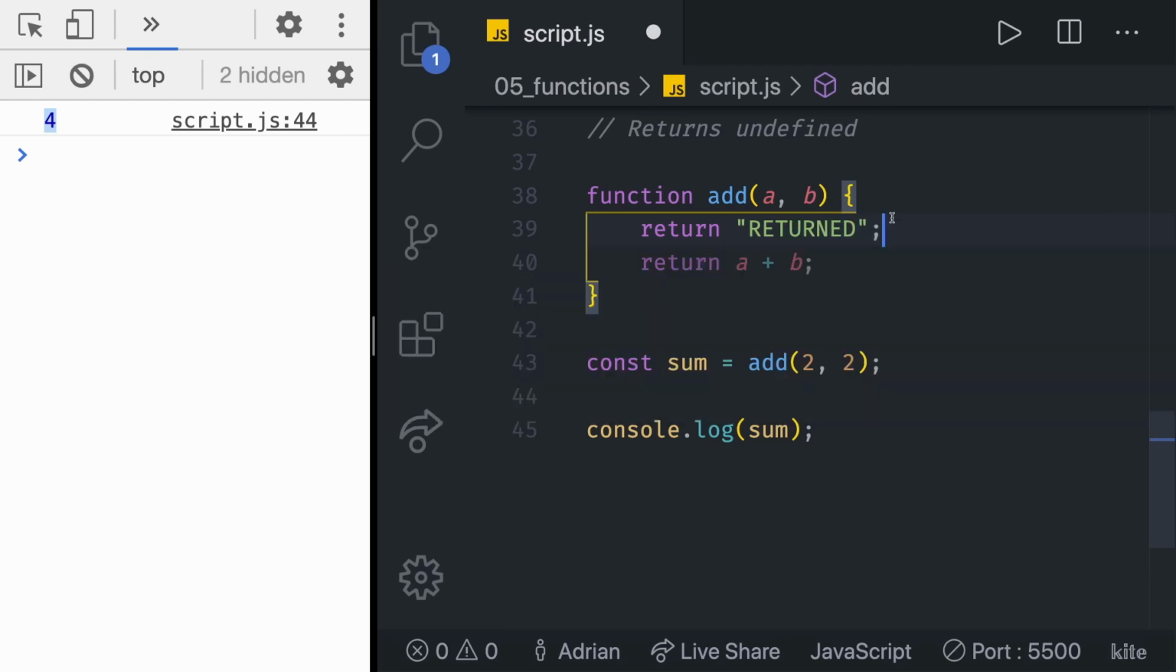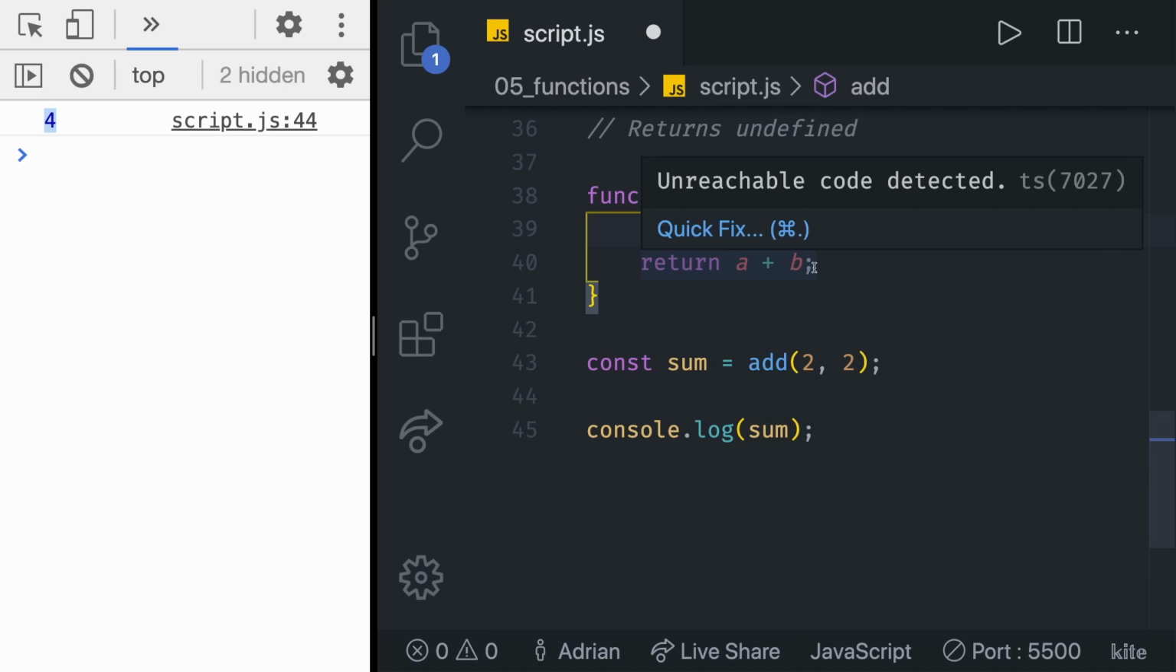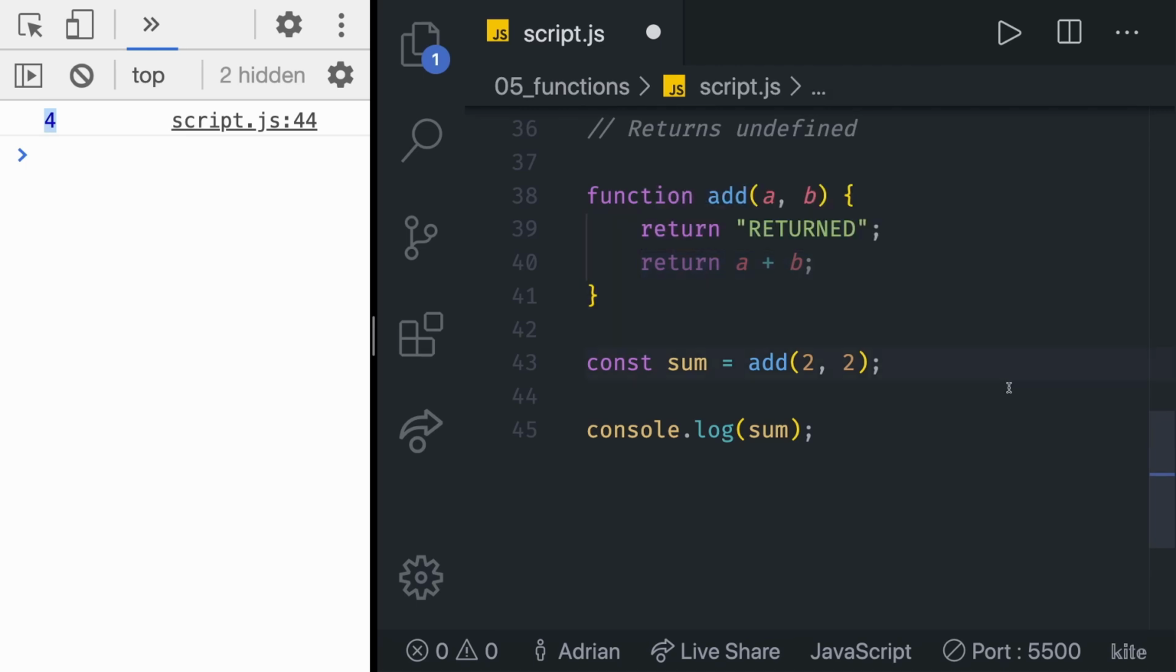Just like that. As you can see, this return is already grayed out. It's unreachable code detected. So whenever we have multiple return statements, only the first one is going to be executed. As soon as the first return is reached, it immediately goes outside of the function. It goes here, it does the sum, and just keeps on going. It doesn't care about what's happening after something is already returned from the function.